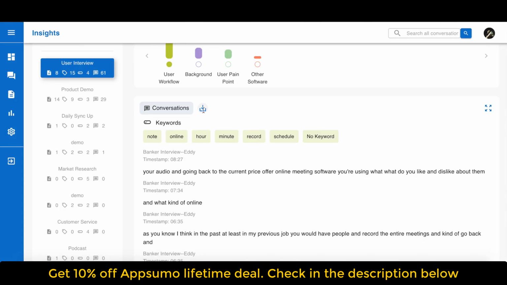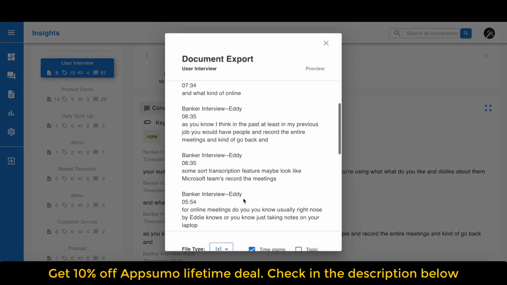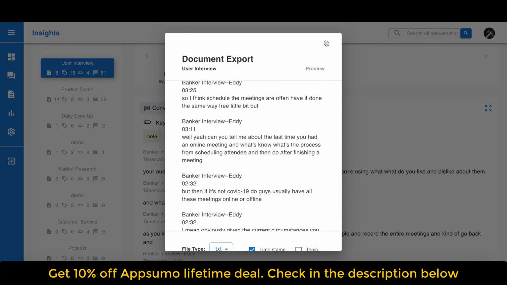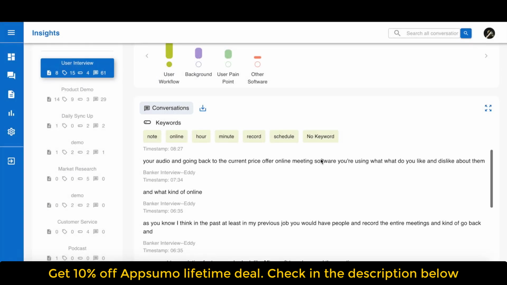Lastly, you can download your report by clicking this download button here. You can export your report in multiple different file types, such as Word or PDF.